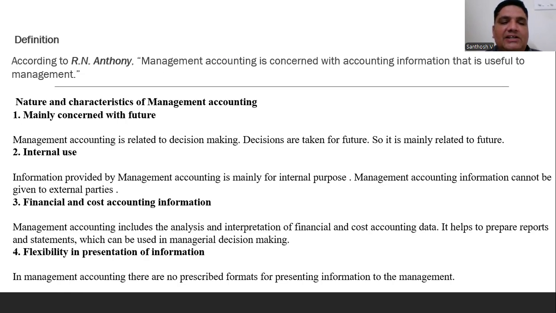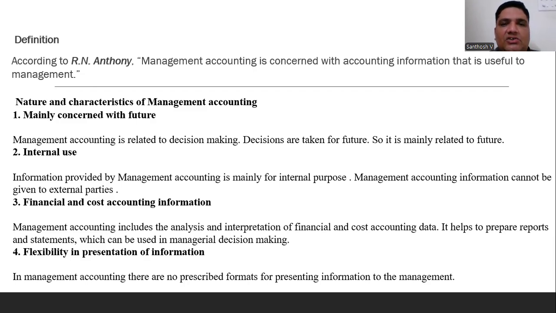Moving to the next point, financial and cost accounting information. This includes the interpretation of financial and cost data. It helps to prepare reports and statements which can be used in management decision making. Finance means how you arrange the money, the arrangement of finance. Finance is the lifeblood of each and every business. Without finance, you can't run the business. So which sources are we going to use to arrange the finance?